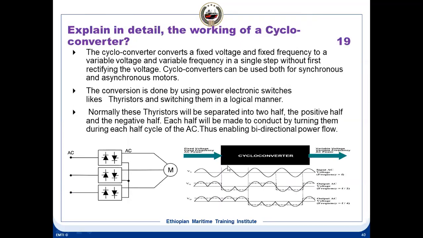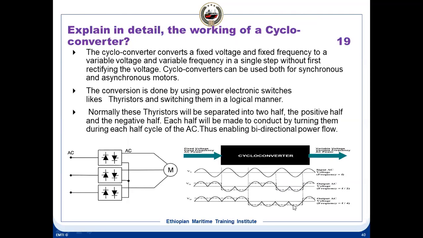The cycloconverter is another type of converter. Here, fixed voltage, fixed frequency is converted into variable voltage, variable frequency. You can see here the frequency is being varied: frequency is F, it is reduced by 2, it is reduced by 4.